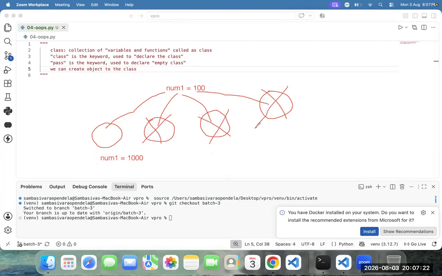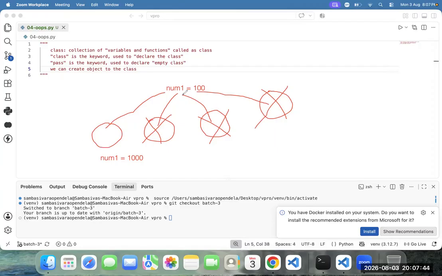Who done the changes? Object 1 done the changes. Will it affect other objects? No. That is called as the instance. What is the theory I told? The theory we can call instance. Got it now?